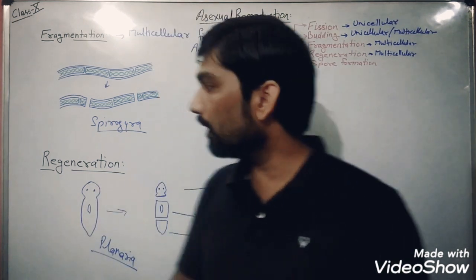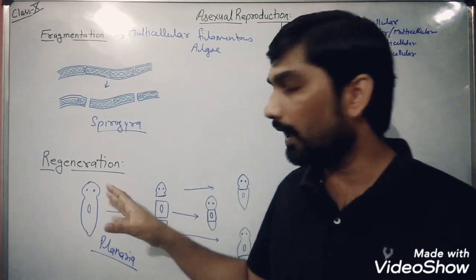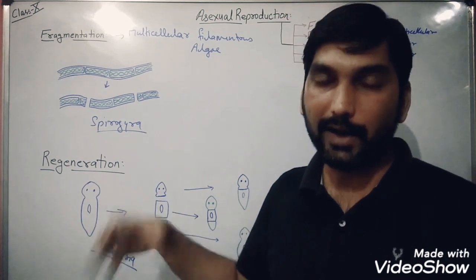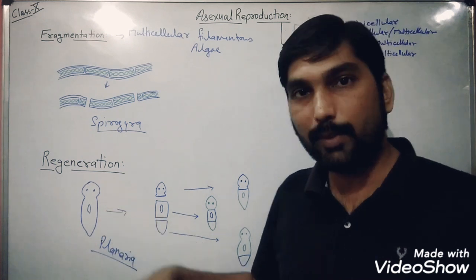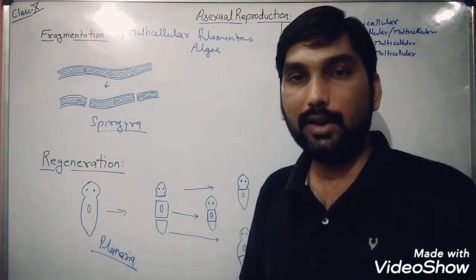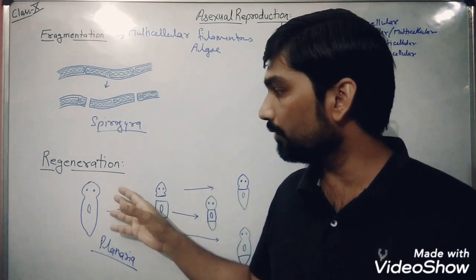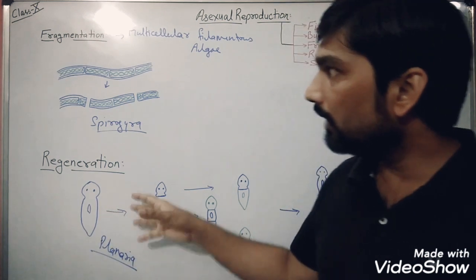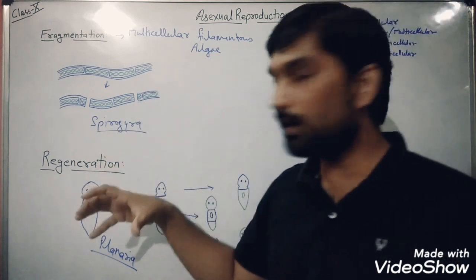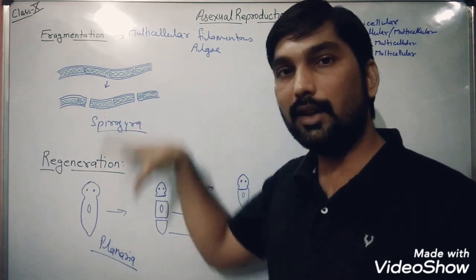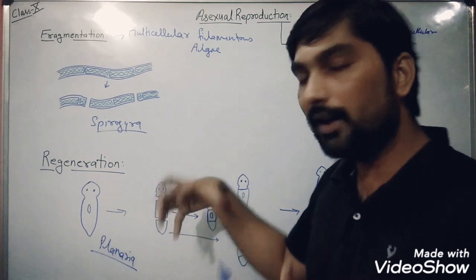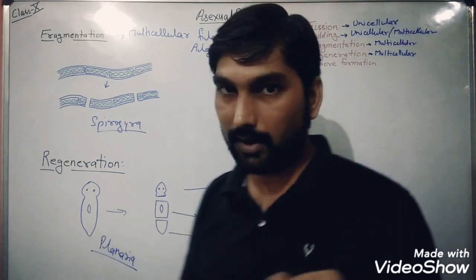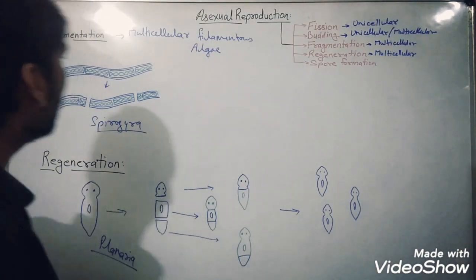But when we talk about planarians or starfish, even hydra, they have so much ability to regrow their lost body parts that this is known as what? True regeneration. True regeneration and fragmentation have quite a few similarities, in that their body is broken down into multiple pieces. But there is a slight difference.